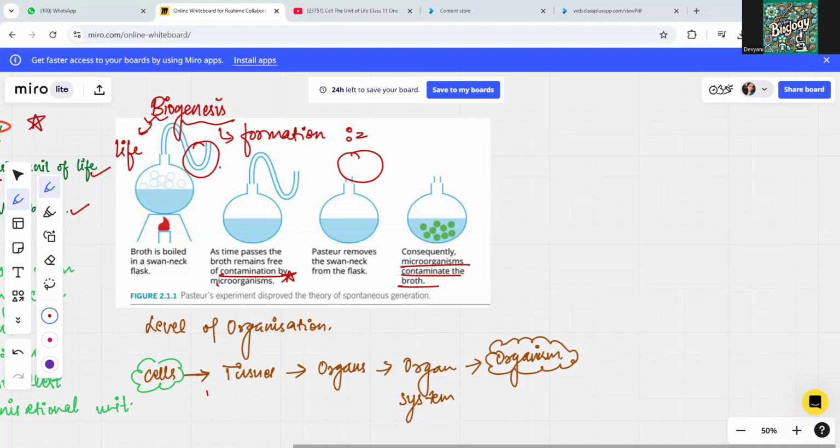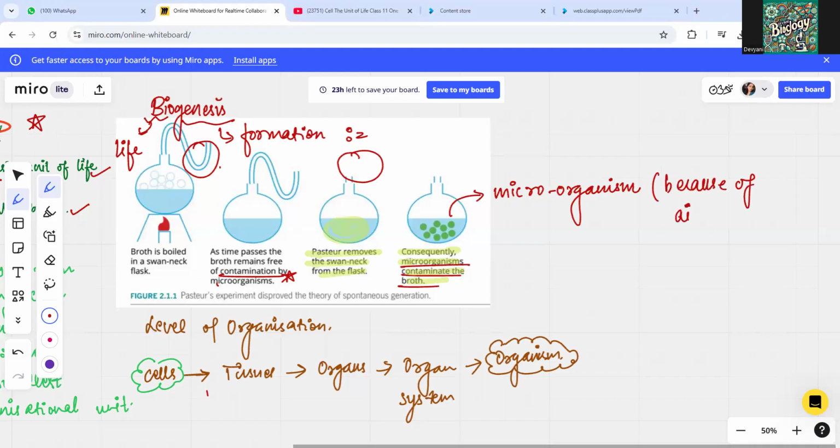So in the unbroken flask, you can see there is no growth of microorganisms, but in the broken one, you can see growth. I hope that's fine. They are showing the growth of microorganisms, which took place because of the moisture.